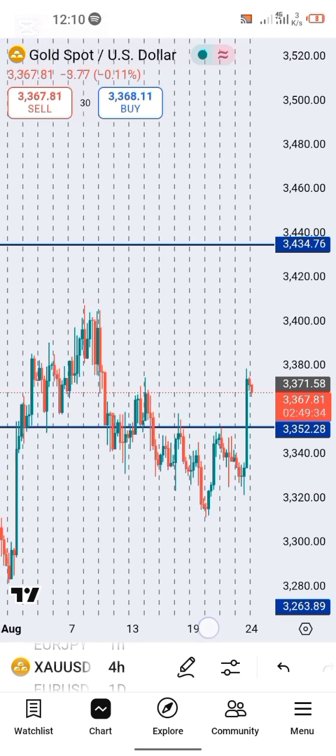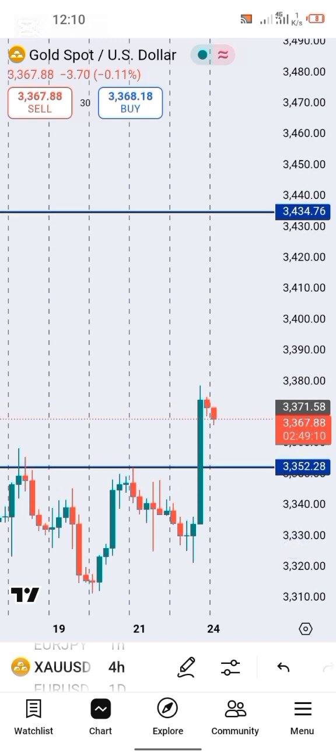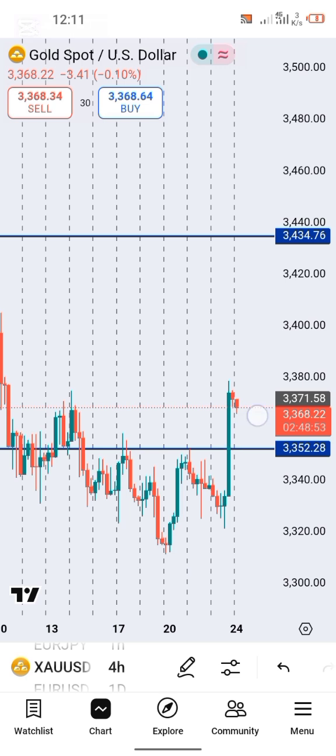All right, so with this chart pattern that has just formed here, and the market seems to have broken the neckline of this inverse head and shoulder, guys, this gives me a bit of confidence in looking out for more buys on XAUUSD. All right, now for swing traders, you may want to wait for this pullback to come down to this neckline right here to take this trade from your 4-hourly time frame. But I'm not a swing trader, I'm a day trader. Okay, but nevertheless guys, anyhow this market wants to play, we are going to trade it.